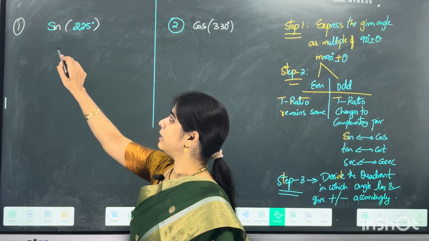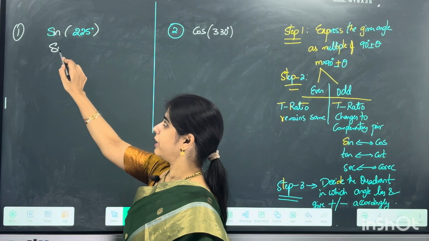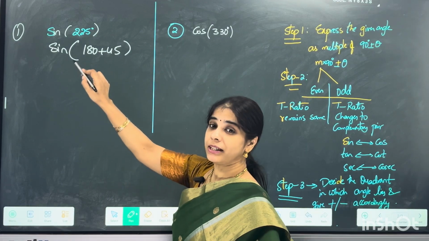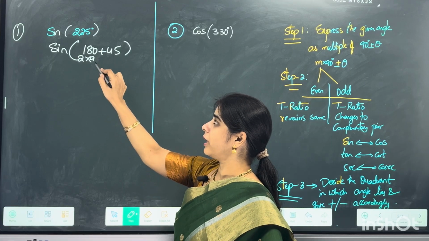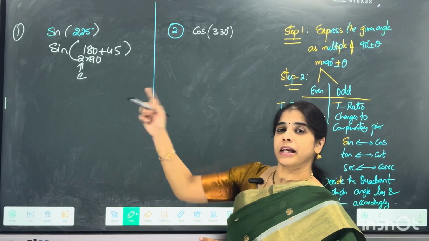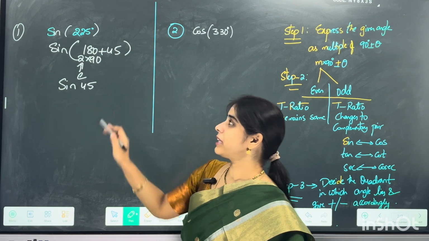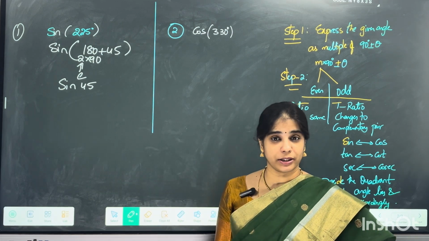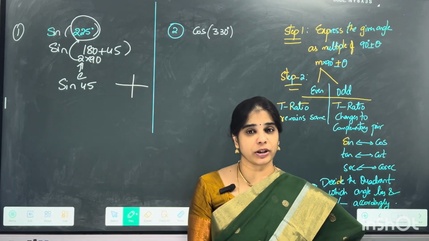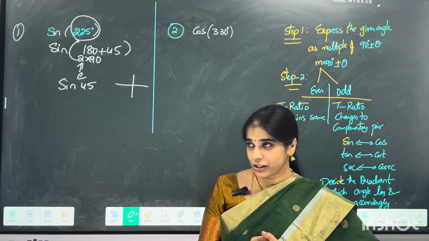225 can be written as 180 plus 45, so this is sine of 180 plus 45. 180 is 2 into 90, and 2 is an even multiple. If it is an even multiple, sine remains as sine only. So this can be written as sine 45, but what about the quadrant in which this angle lies? 225 lies in which quadrant is what I need to decide.